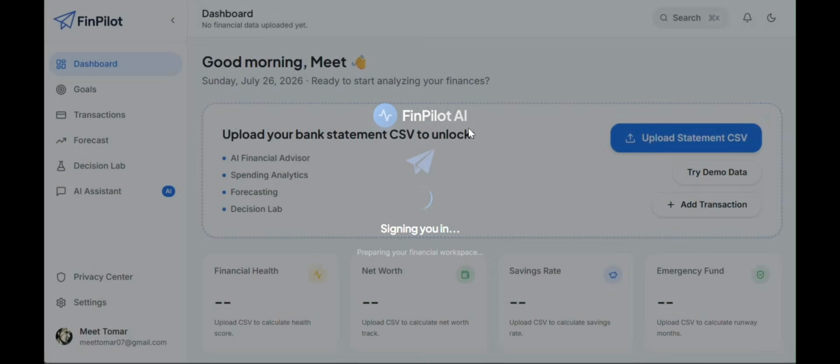Hello everyone, we are Team Malibu and we have made FinPilot, which transforms financial transactions into explainable financial intelligence using AI. So let's dive into it.